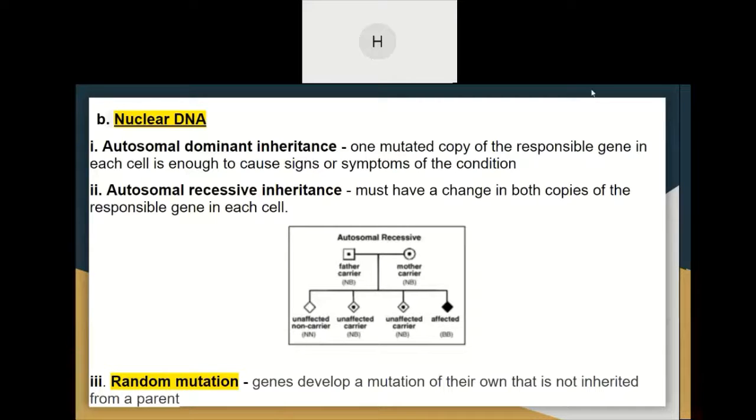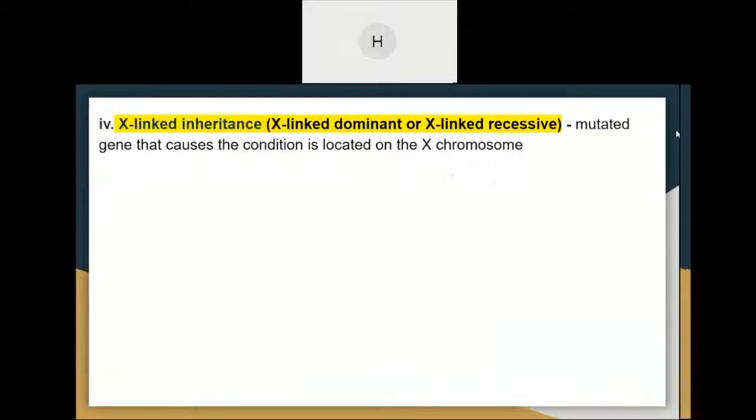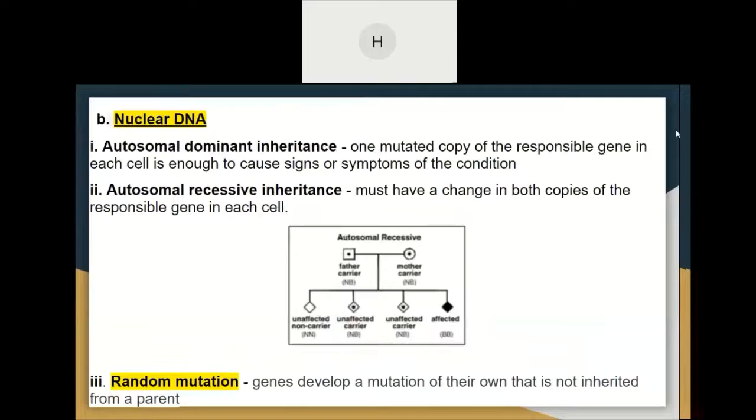In autosomal recessive inheritance, there must be a change in both copies of the responsible gene in each cell. These children receive only one mutated copy of a gene from each parent. So usually in this recessive inheritance, both parents are actually carriers. There will be a 25% chance that each child in the family will inherit a mitochondrial disease.